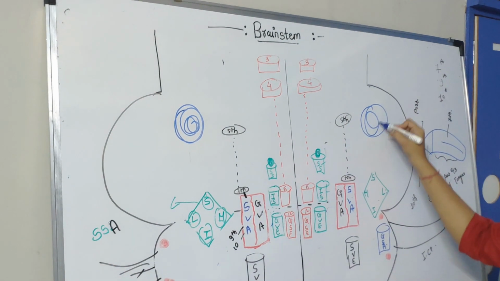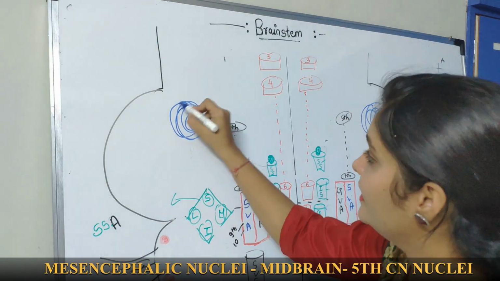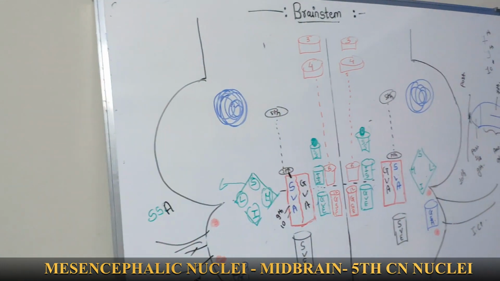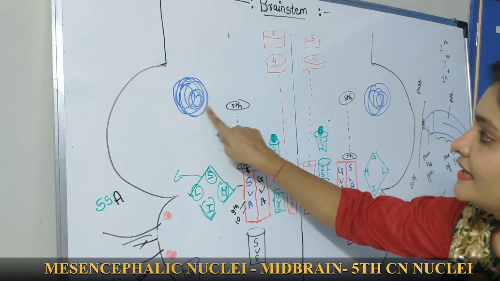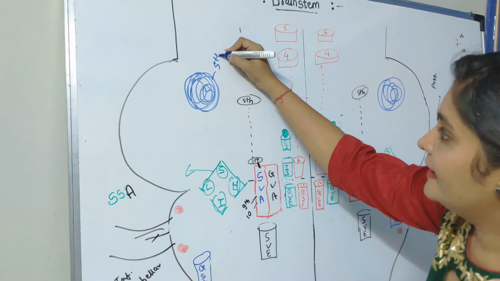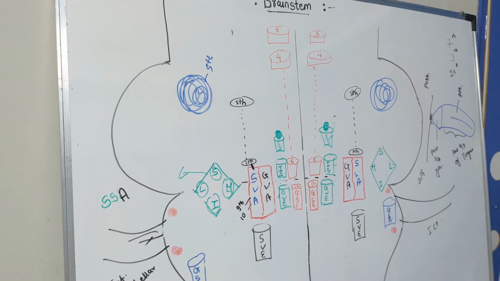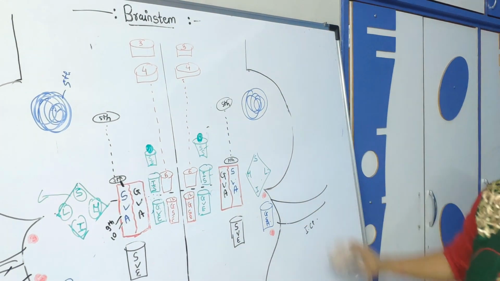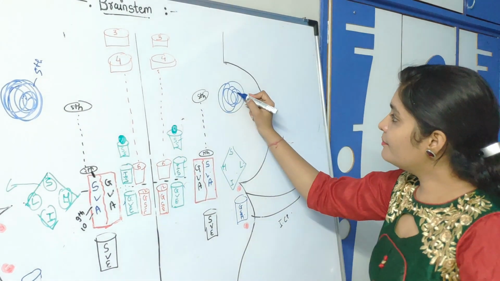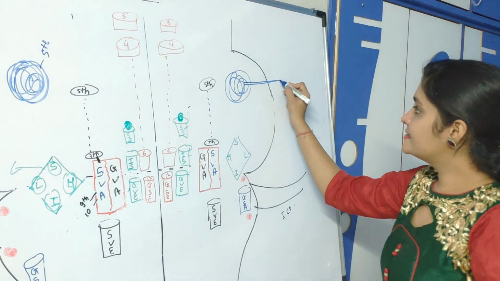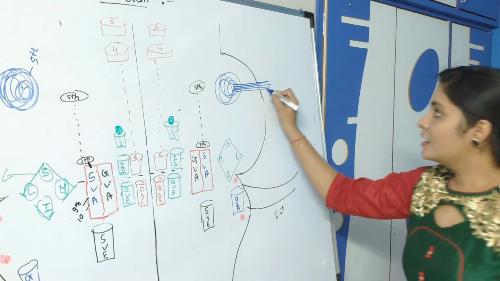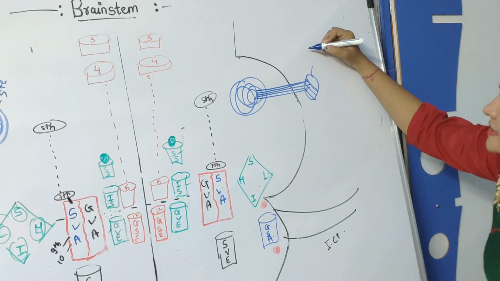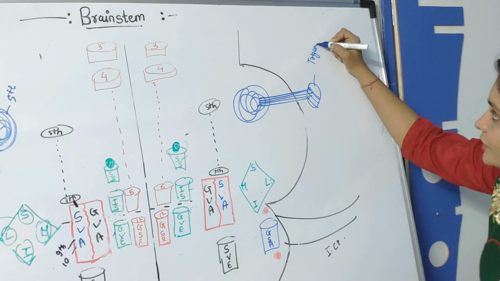So this nuclei is called the pontine nuclei. This is the sensory part of fifth cranial nerve, and this one is the motor part of fifth cranial nerve. As you all know, fifth cranial nerve is attached with the pons. So from the pontine nuclei, the sensory root fiber will go outside. It will attach with one ganglion. This is trigeminal ganglion.